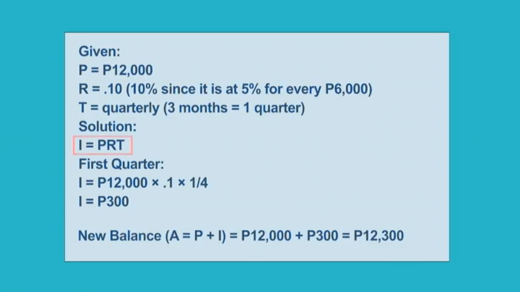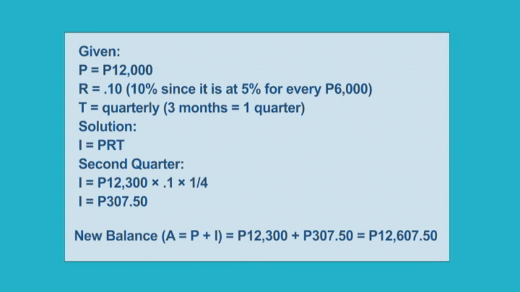What did you notice about the computation for compounded interest? The formula for computing simple interest is also used. But in this case, another computation using the same formula is done for the second quarter. Did the principal change for the second quarter? Yes, a new principal is used. This is the principal based on the new balance for the first quarter.